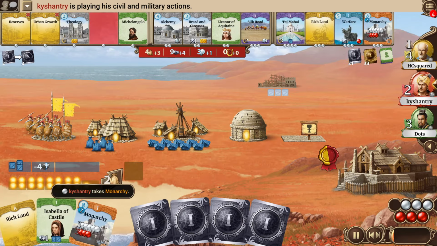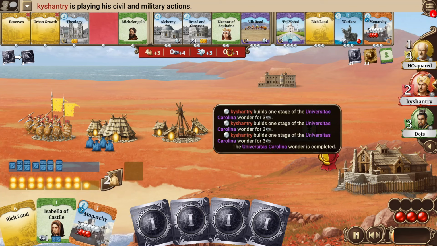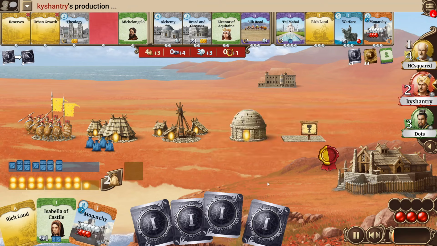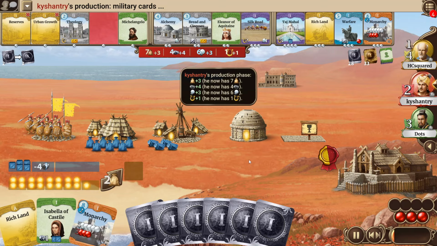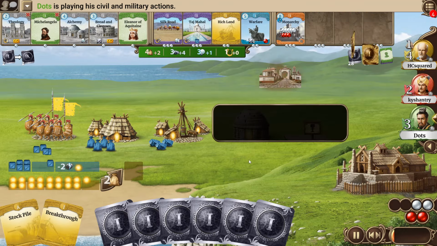Kyshantry then takes the monarchy in hand, has now 3 colors, and thanks to the development of crafts, has actually just enough resources to finish the Universitas, can also take the free warriors now, producing 3 food, is still not in consumption, and yeah, that's looking quite strong, having that Universitas finished that early, and now having the Ashoka bonus up and running. The next turn he needs some civil actions, though, to increase his population, and is maybe a little bit limited because of that.